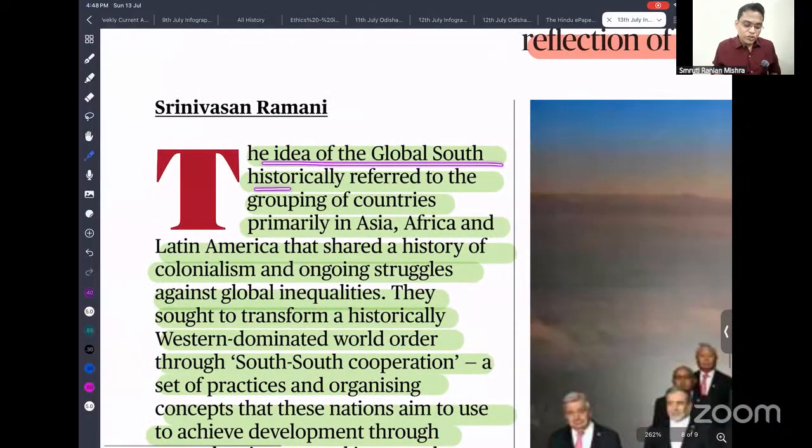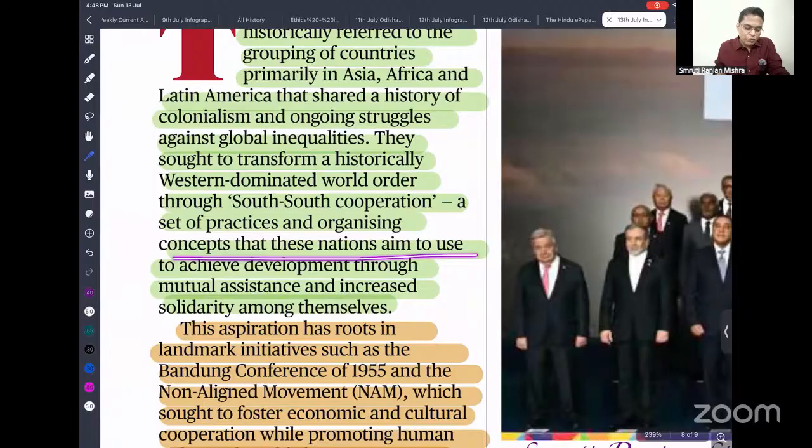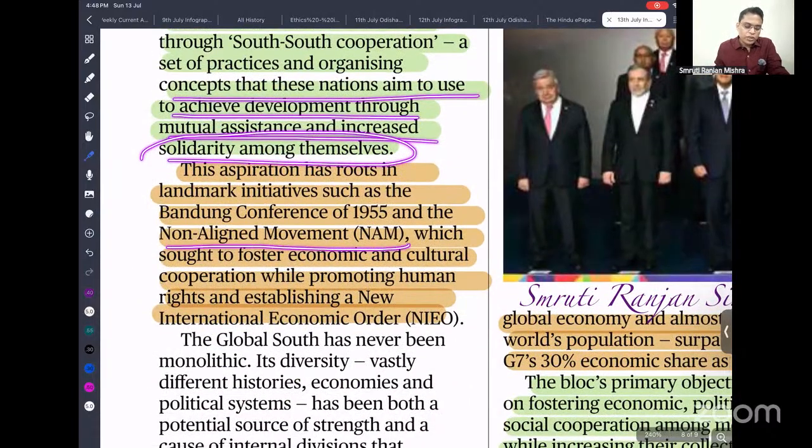Global South historically refers to the group of countries primarily in Asia, Africa, and Latin America that share a history of colonization. So if anyone asks the meaning of Global South, you can say they share colonization and an ongoing struggle against global inequality. Against the Western dominated world order, South-South cooperation is the idea that these nations aim to achieve development through mutual assistance and increasing solidarity among themselves.